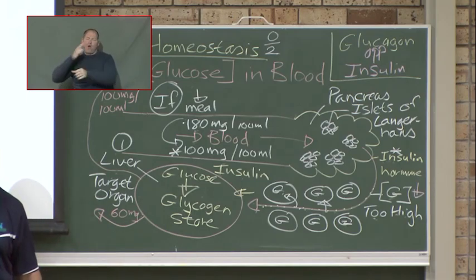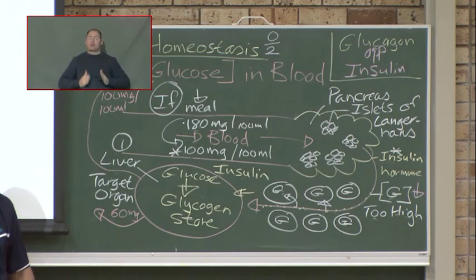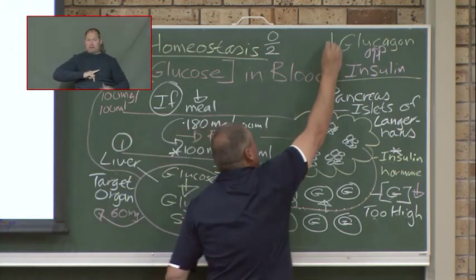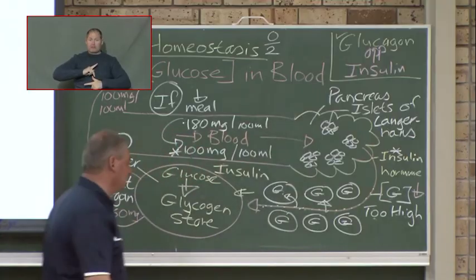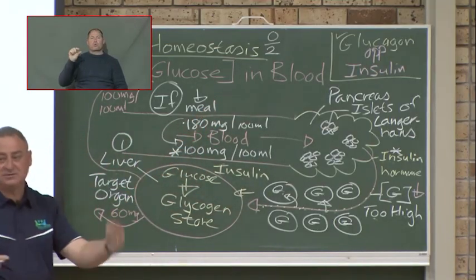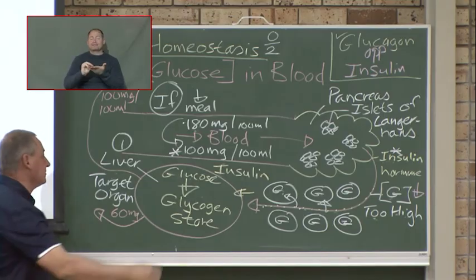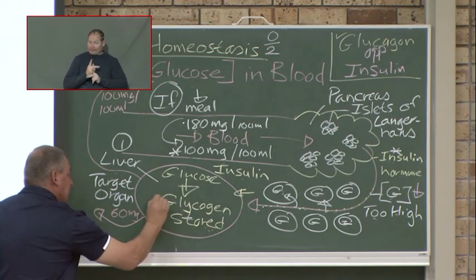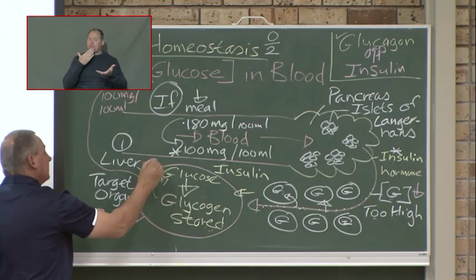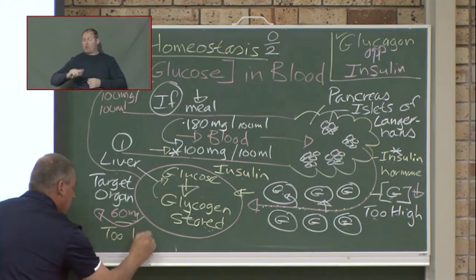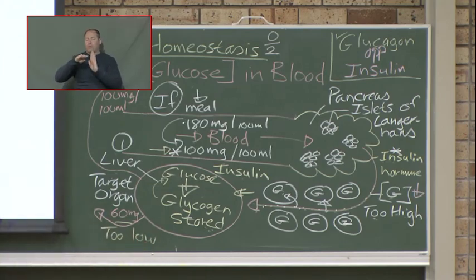Now the body says, there's a problem here. And the pancreas this time will not release insulin, it will now release the opposite, glucagon. It travels here in the blood, that glucagon, with the opposite message. And it says to the liver, please release back the stored glycogen back to glucose so that it can come back to normal again because it's now too low. Do you see? It's too low.